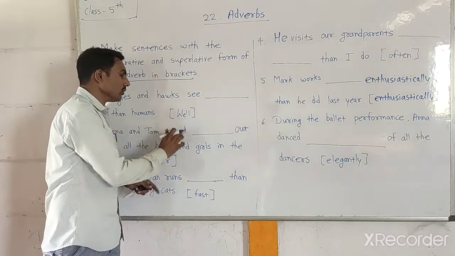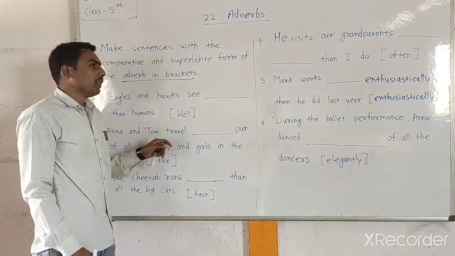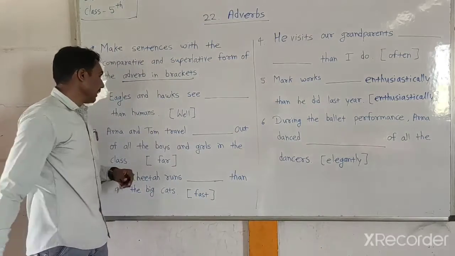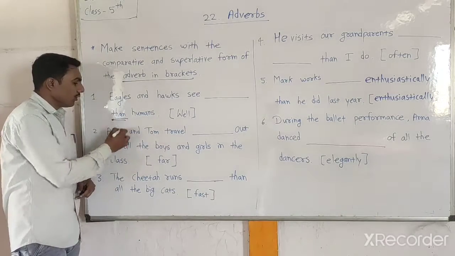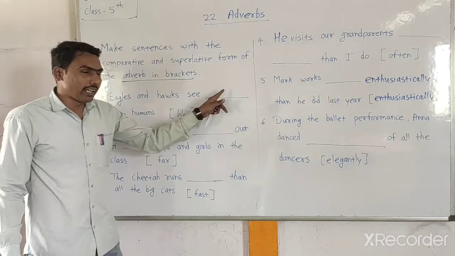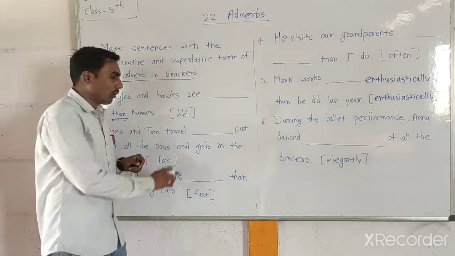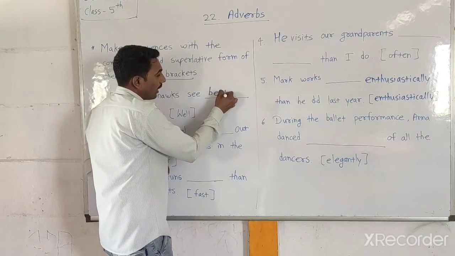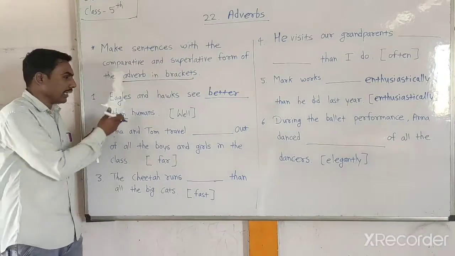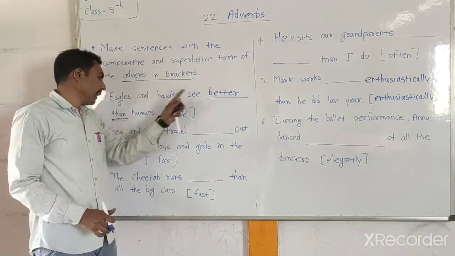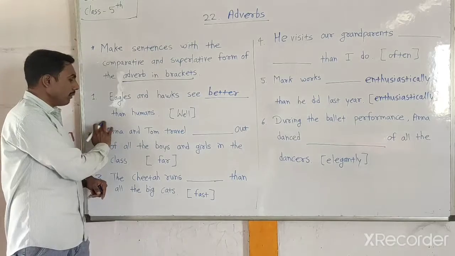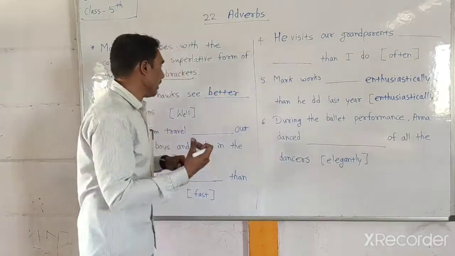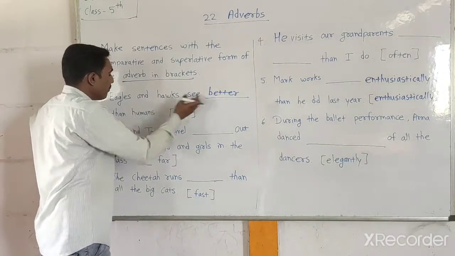We have to use the correct form of that adverb, in a form of comparative or in a form of superlative, according to sentence meaning. Look here, the word "than" is used with them, so we should use the comparative form of that adverb. Well, so we can use here better. Are you getting that? Now the sentence looks like: Eagles and hawks see better than humans. It is a comparison between birds and humans.